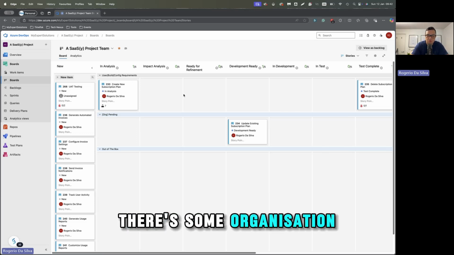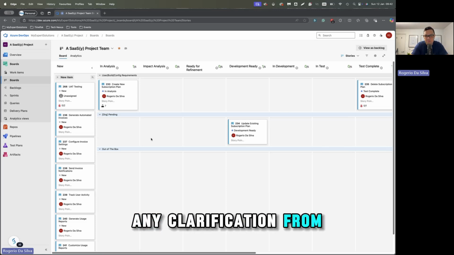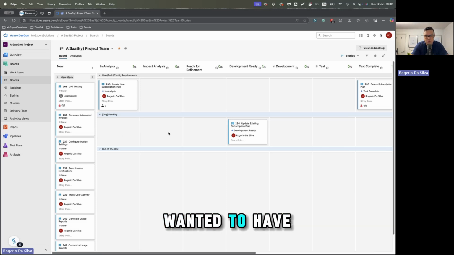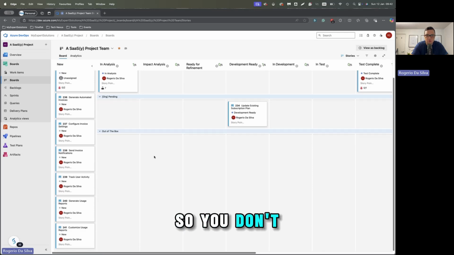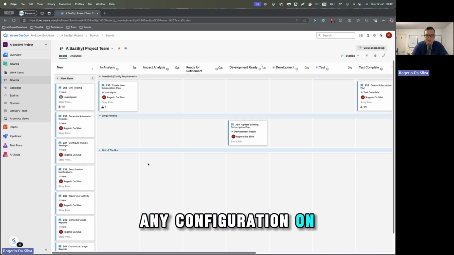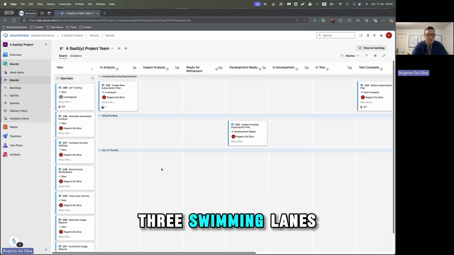There are some that are pending clarification from the users that you might want to keep separate, and some configuration is out of the box, so you don't want to make any configuration on that, but you still have some dependencies to oversee. That's why I have these 3 swim lanes there.